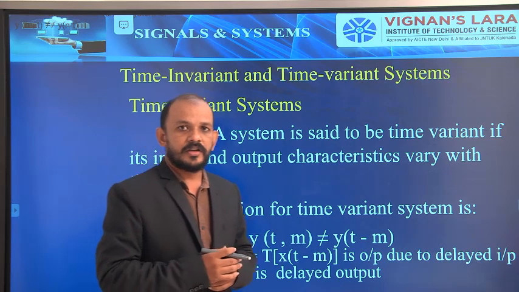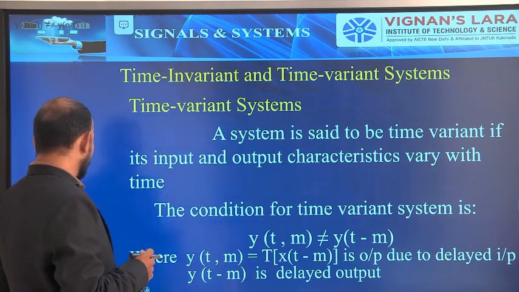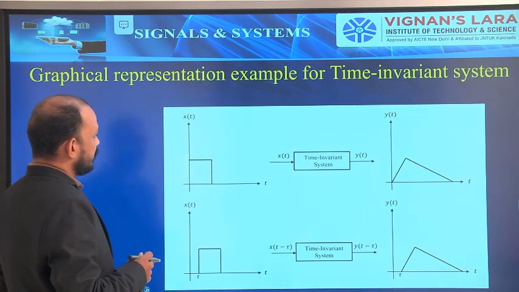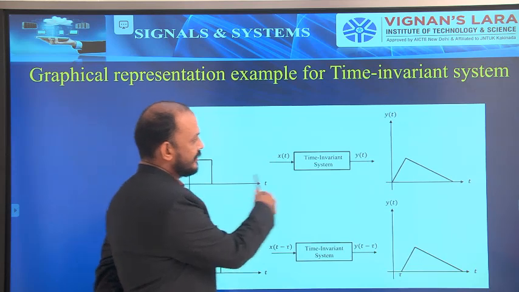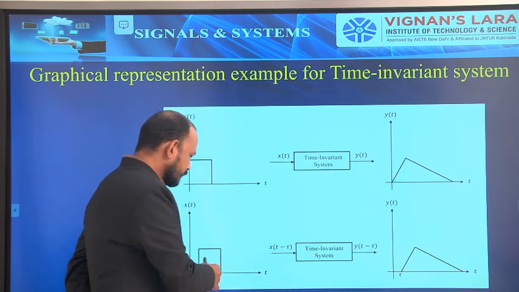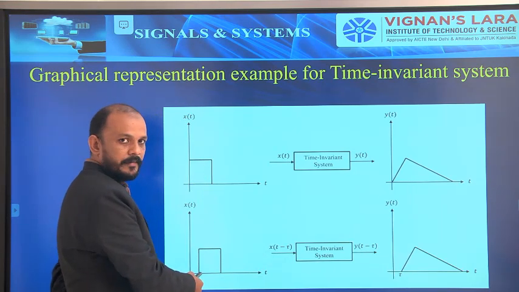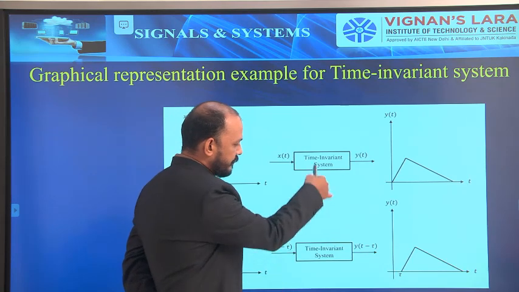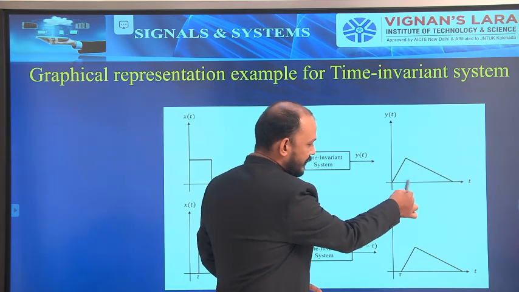Or simply, if you want to show it graphically: this is the input signal, and for that this is the output. Now the input is delayed by some time, and if I apply that to the same system, then there is a delay in the output.